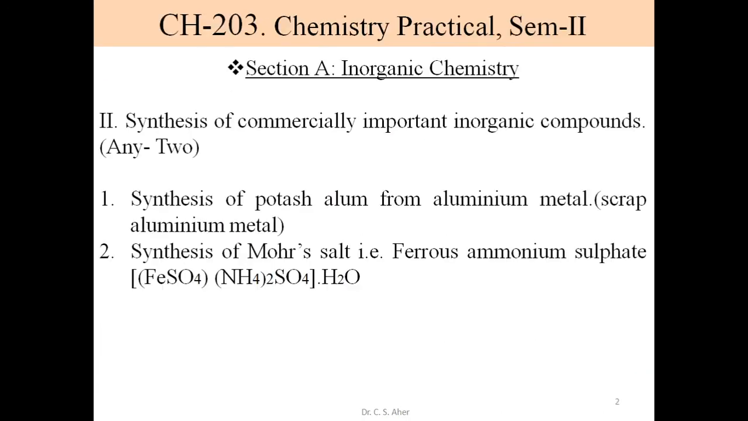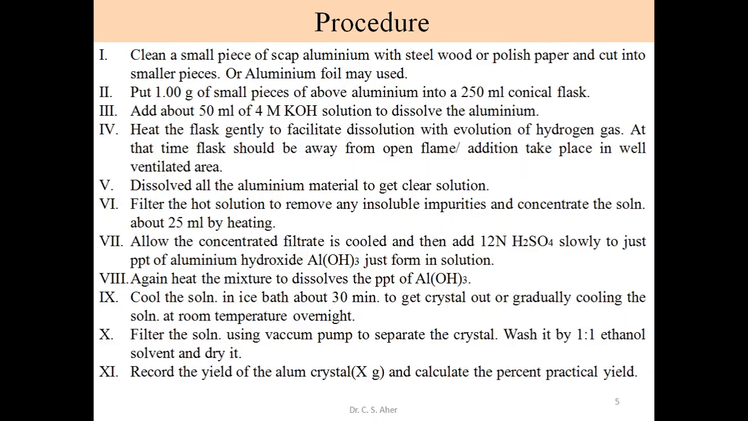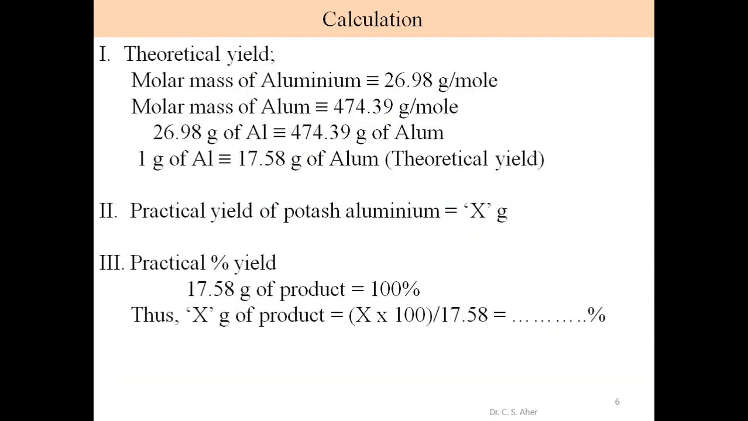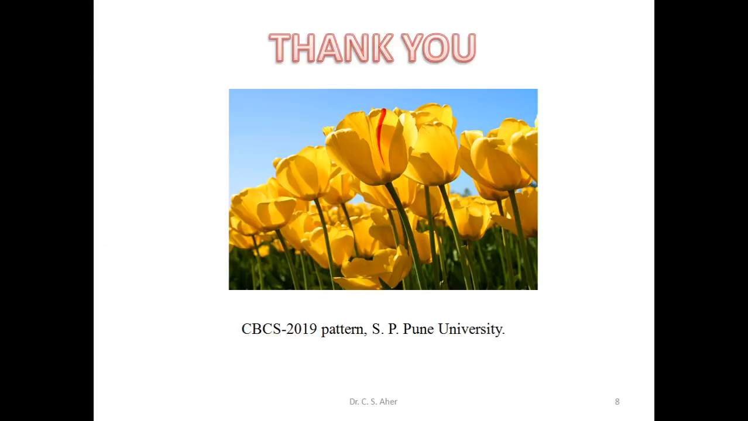Write all the points in your notebook: aim, chemical apparatus, theory, procedure, calculation. In this calculation we have only one observation, that is x gram, and from that we calculate percentage yield and record the results. Thank you friends.